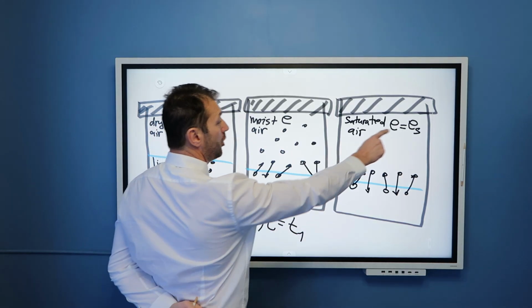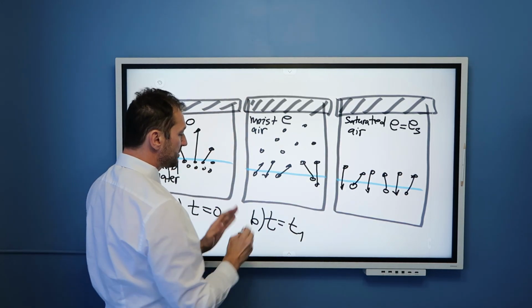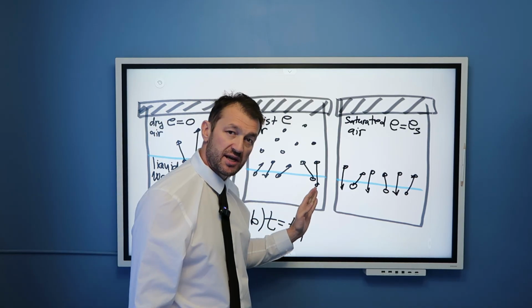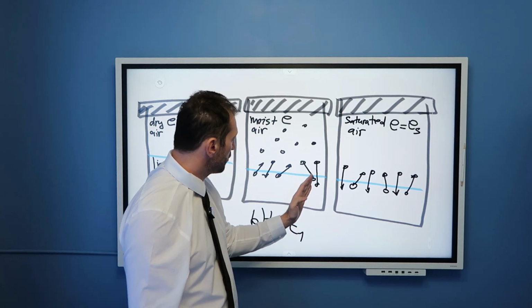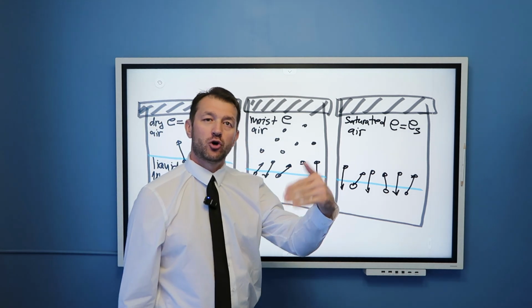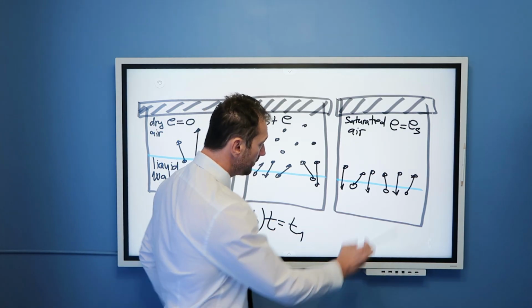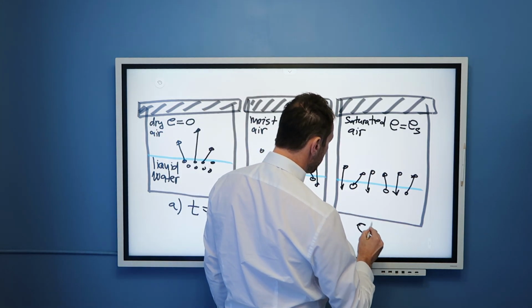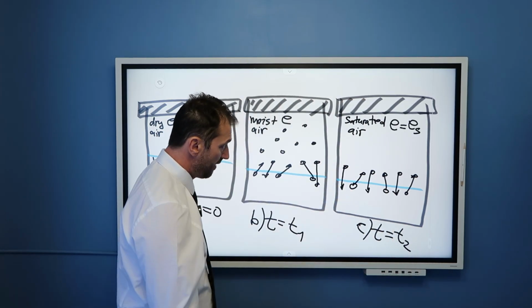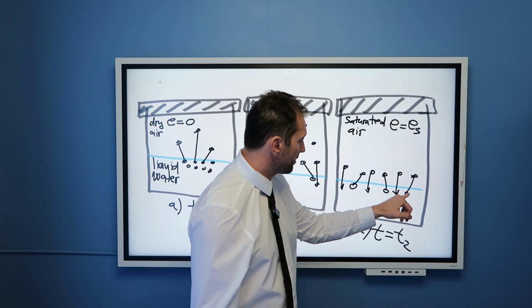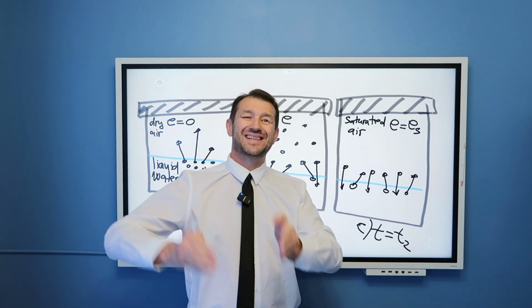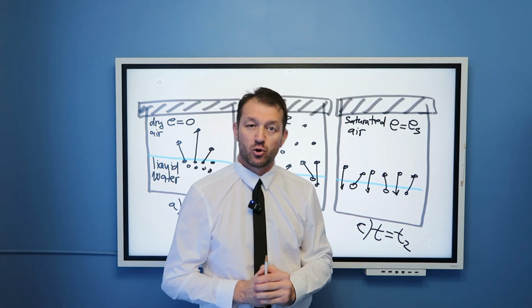When we are below saturation, case B, we still have condensation, but the rate of condensation is lower than the rate of evaporation. And overall, net, we have evaporation. When we are in figure C at time t equal T2, we still have evaporation, but the rate of evaporation on average is equal to the rate of condensation.